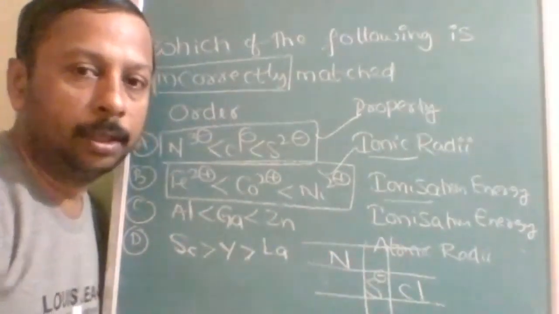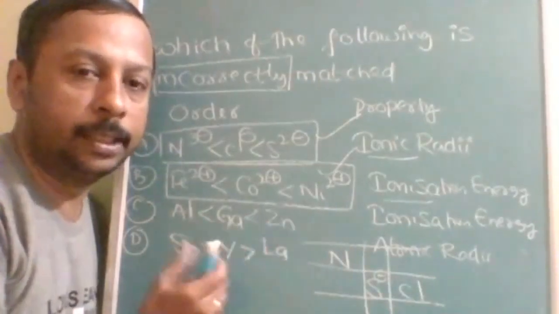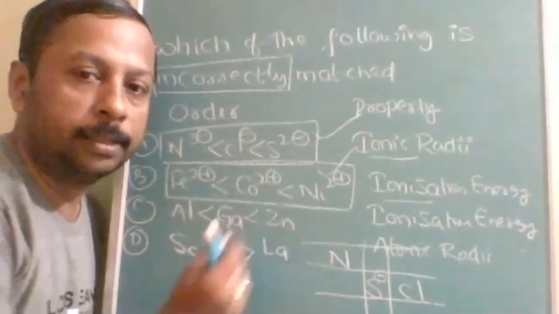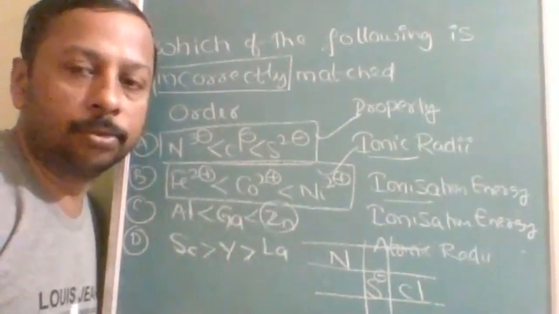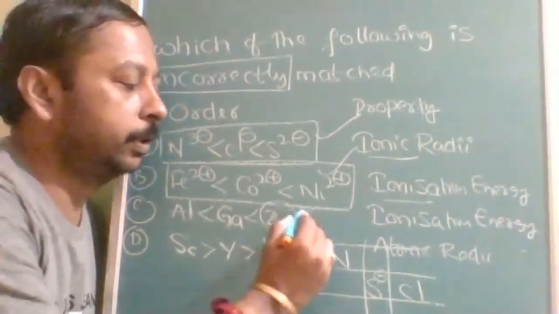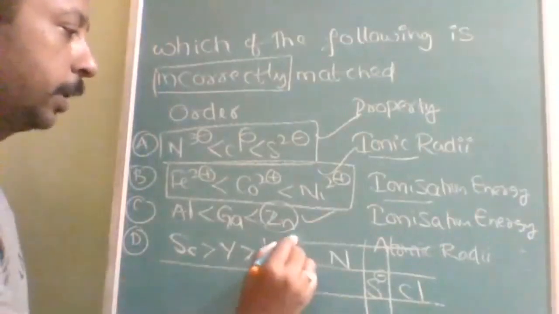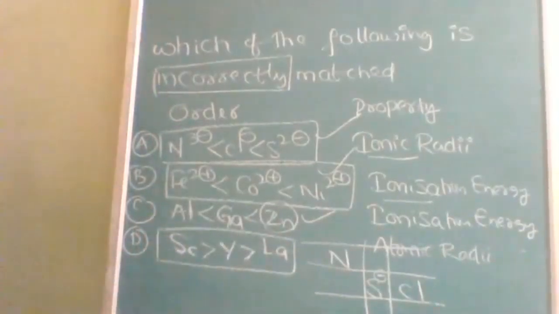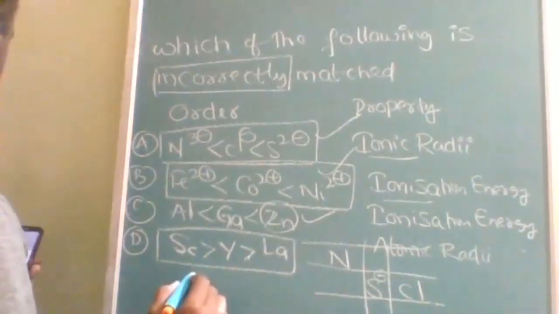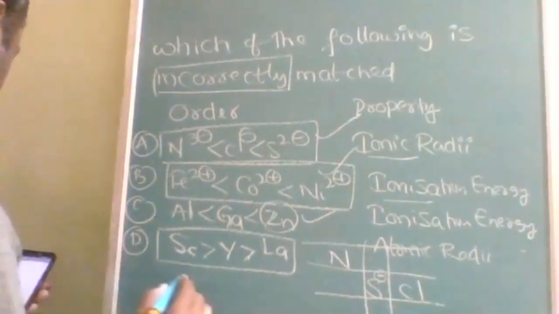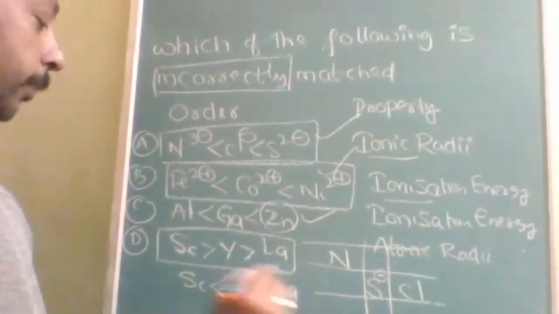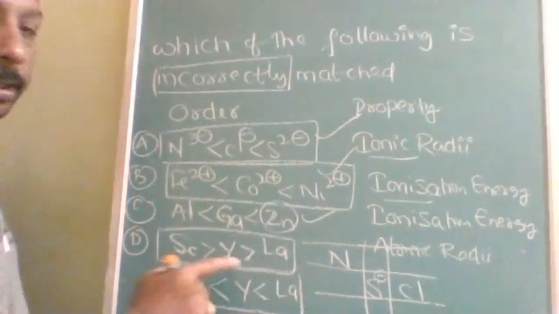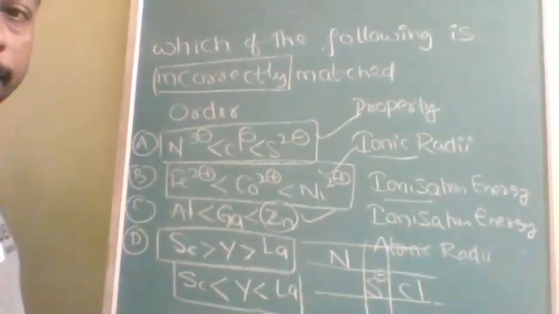Then coming to this one, you have to take the t2g eg configuration, not atomic configuration sometimes. Is it understood? Now, let us see about aluminium, gallium, and zinc. These two belong to the same group, but zinc belongs to the other group, and zinc being 4s2 with a fully filled configuration, obviously this is going to be correct. But the answer, incorrectly matched, is this one: scandium greater than yttrium greater than lanthanum. Actual order must be scandium should be less than, because it is of the 3d series, then yttrium, then lanthanum. So this is the correct order. This is the wrong order given. Note down the correct order.